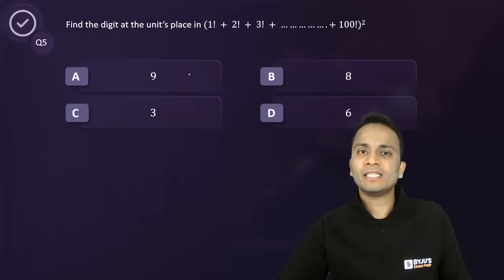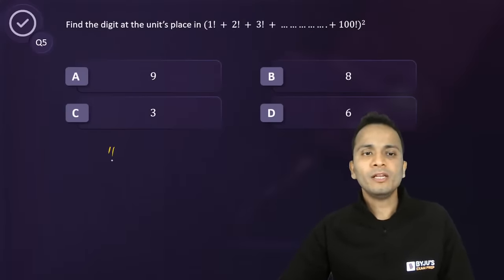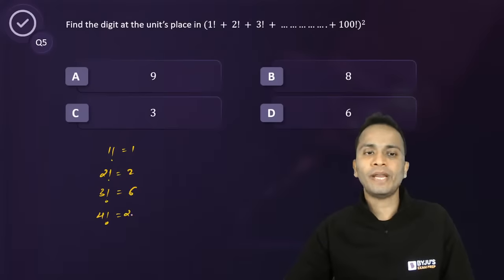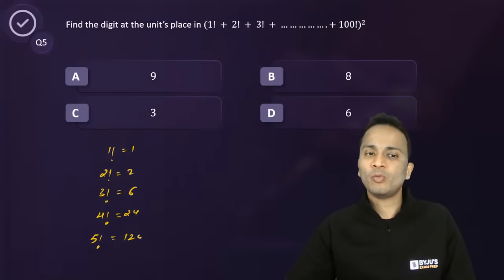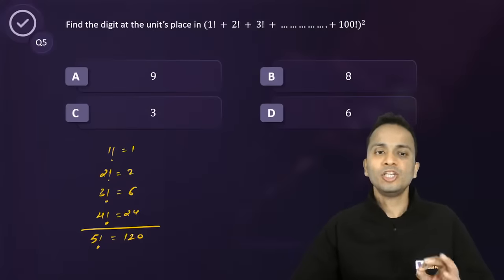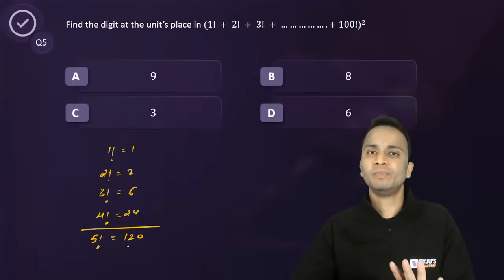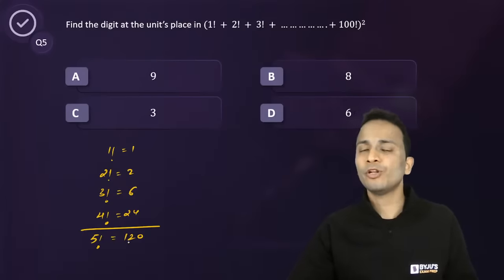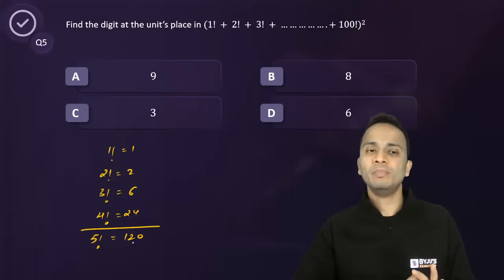Right, so let's have a look at this one. Now 1 factorial is equal to 1, 2 factorial is equal to 2, 3 factorial is 6, 4 factorial is 24, 5 factorial will be 120. From 5 factorial onward, the unit digit will always be 0. If you look at the factorial of any number from 5 onwards, the unit digit will be 0.